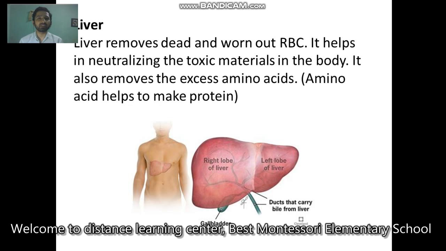Then the liver, a very important one. The liver removes dead and worn out red blood cells, and it also neutralizes toxic, poisonous materials in our body. It also removes excess amino acids. Amino acids are very useful in building proteins inside our body, but if they are in excess, then the liver neutralizes and removes those excess amino acids.